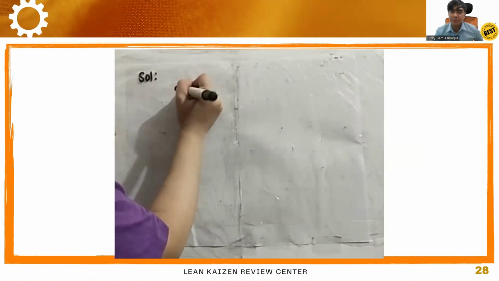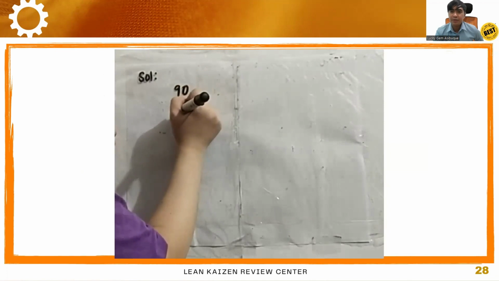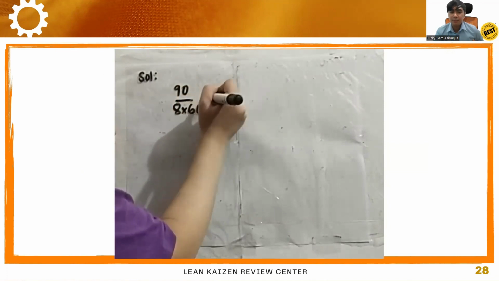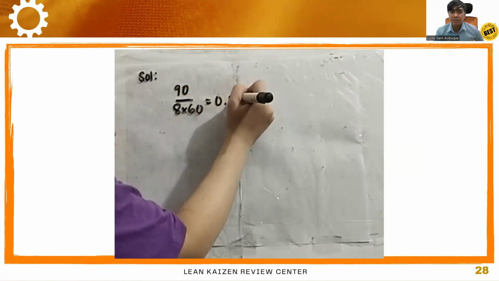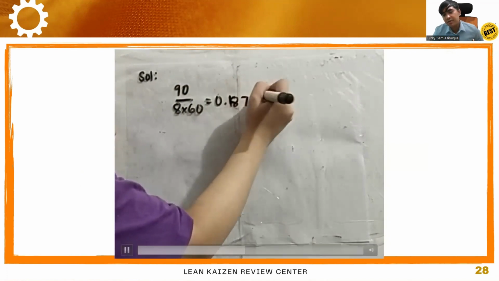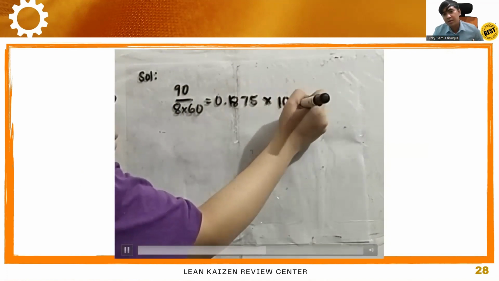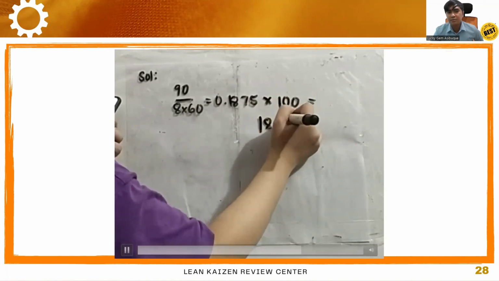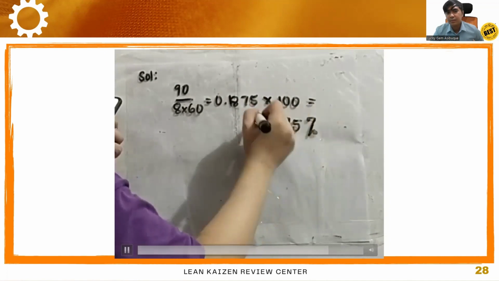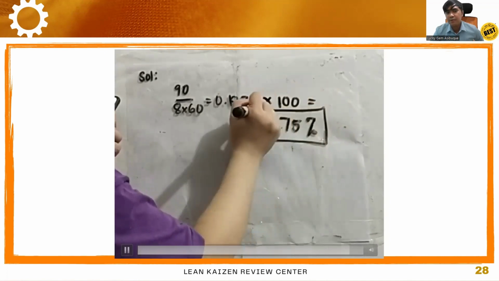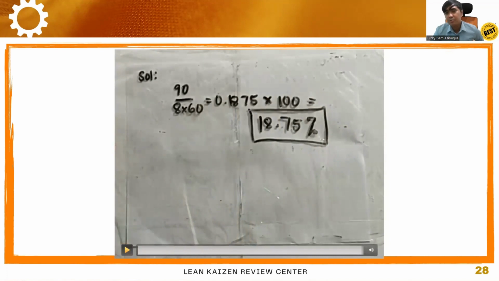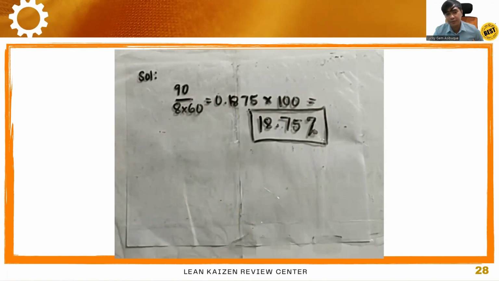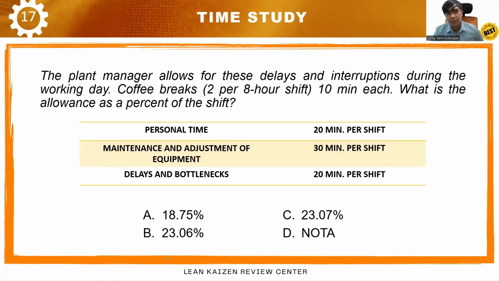So the solution for this problem is simpler than the previous problem. We just divide 90, the total allowance time, by 8 times 60. We convert the 8-hour shift to minutes. So that is 0.1875, converting to percentage, 18.75%. Because we are just getting the allowance as percent of the shift. So it should be letter A. Okay? You get it?